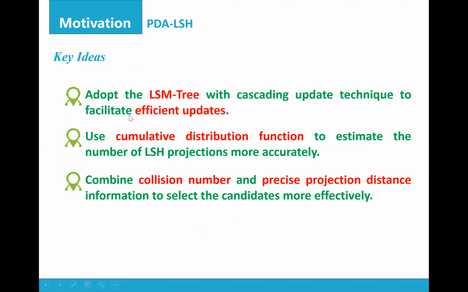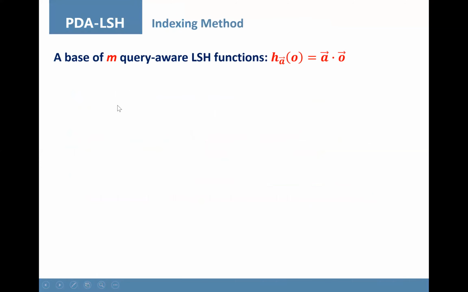We propose a novel index called PDA-LSH. We adopt the LSM tree with cascading update technique for efficient updates. Then, different from previous studies that apply kernel tail bounds to derive the number of LSH projections, we use a cumulative distribution function to estimate it more accurately. To improve the search performance, we propose to combine collision number and precise projection distance to select the candidates more effectively. Now, we first introduce the indexing method.